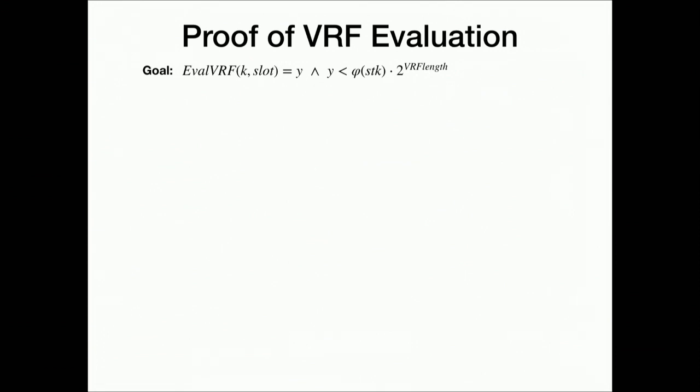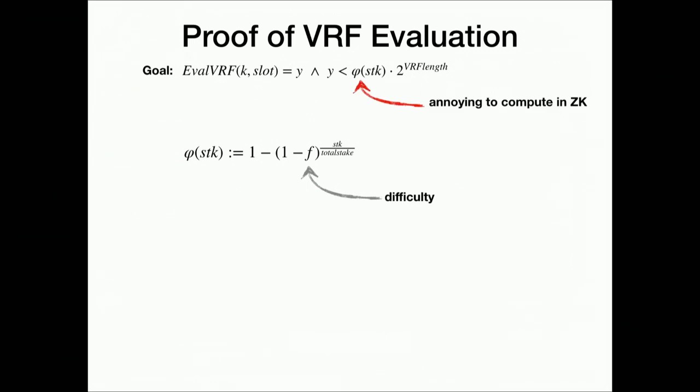But actually we want to also show that this is somewhat practical. So let's have a look at this phi. How does phi look like? That's this function. So f is the difficulty parameter. And the function of the stake is just essentially your relative stake. In other words, if you have all the stake, then this function gives you f. If you have no stake, it gives you 0. So it's just kind of this probability. But unfortunately, if you look at this function, that makes it really annoying to compute in zero knowledge, right? You have this exponent up there, and so on. So we want to avoid that, right? If you want to do practical stuff, don't try to compute that in zero knowledge.